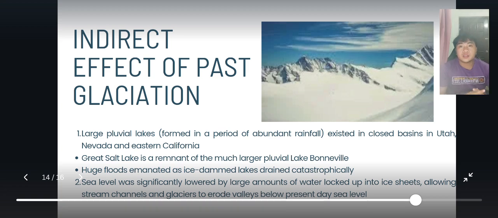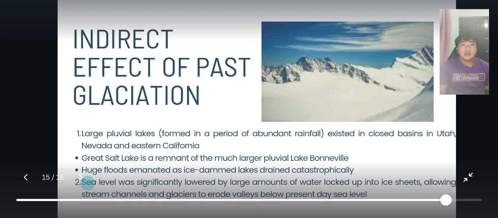The second one is the sea level. Here it was significantly lower because a large amount of water was locked up in the ice sheets, which allowed stream channels and also glaciers to erode valleys below the present-day sea level.